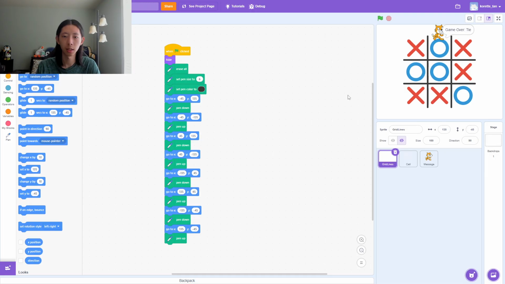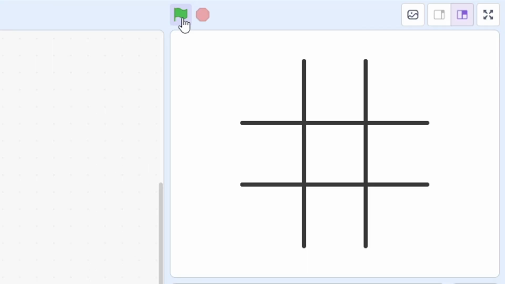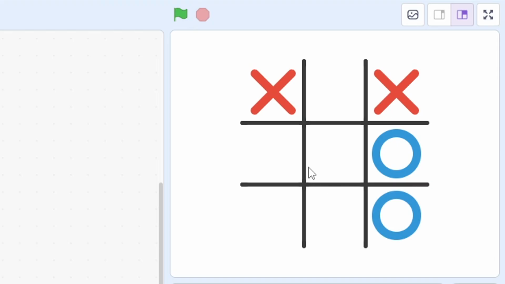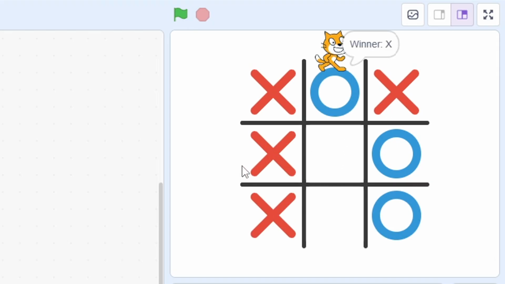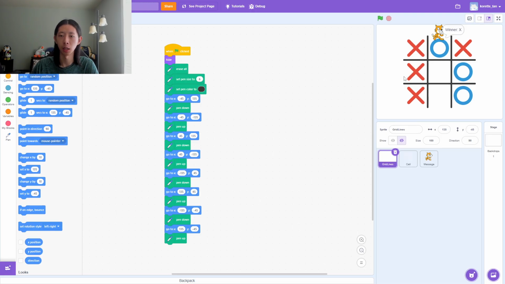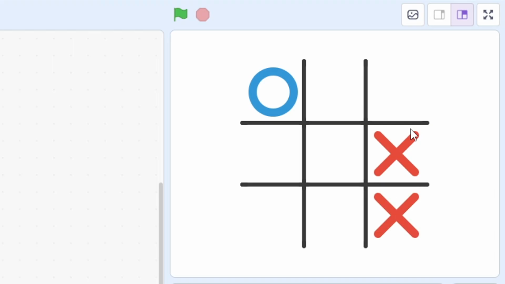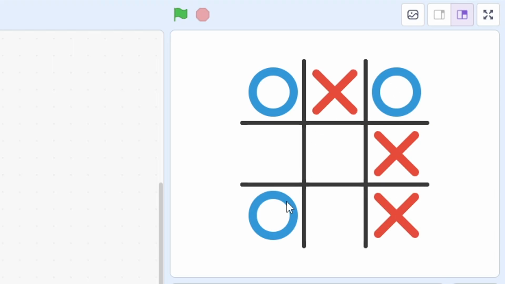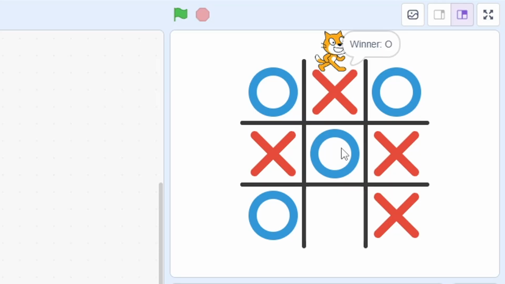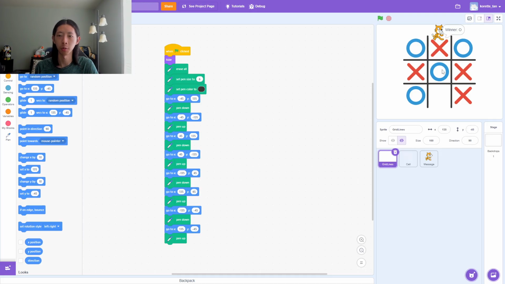For the next test, I'm going to make X win. Now for the final test. I'm going to make O win. Okay, so it looks like the game actually works. So the score is 10 out of 10.